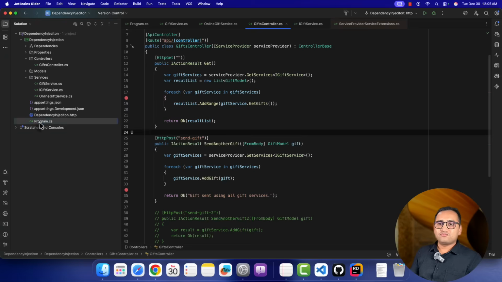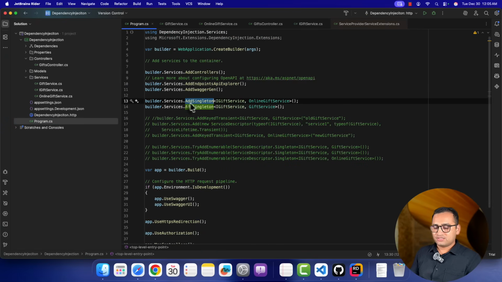We are learning about this IServiceProvider interface and we are getting all our services manually. What will happen if you are registering a service by using the keyed dependency injection concept? How do we get it in that case? So for example, I'm talking about this add singleton. Let's try the keyed one over here.